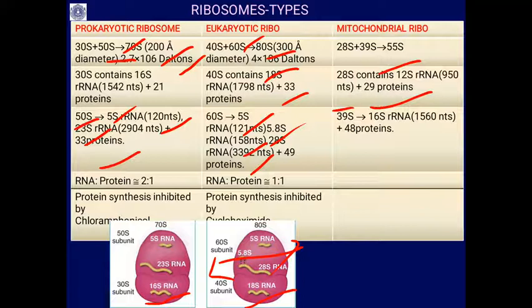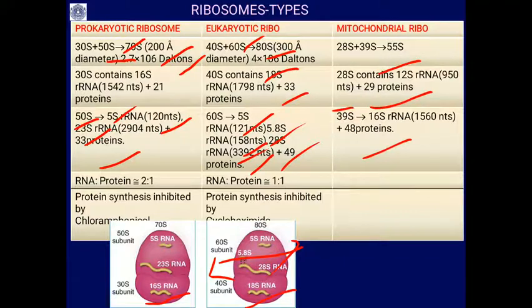You know that one nucleotide contains a ribose sugar plus a nitrogenous base. It may be a pyrimidine base or a purine base. Purine bases are adenine and guanine. Pyrimidine bases are uracil and cytosine. Plus a phosphate; this is the basic structure of the nucleotide. Such nucleotides, 3392 in number, plus 49 proteins.